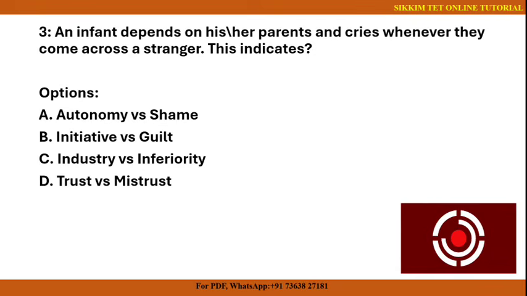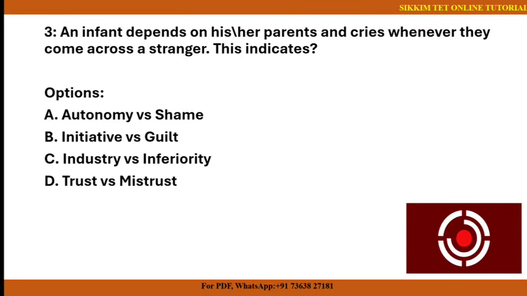Now let us try to find the answer by omitting the options. Number A is autonomy versus shame. So this is Erikson's second stage. This involves a toddler trying to gain independence and not crying over a stranger. So this is not the correct answer for the question which is being asked.